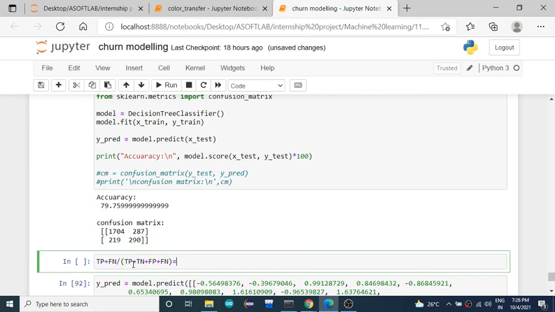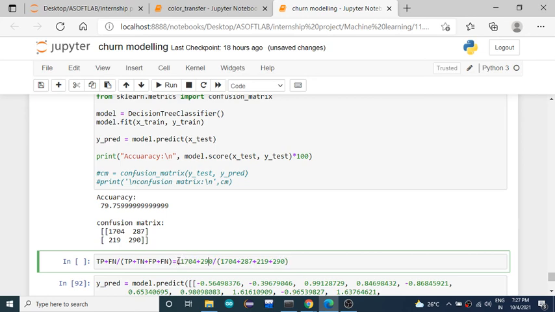Okay, so that means this is true positive, true negative, false positive, false negative. 1004 plus 290 divided by 219, 1004 plus 287 plus 290 plus 290. Okay, so what's the value we'll get?